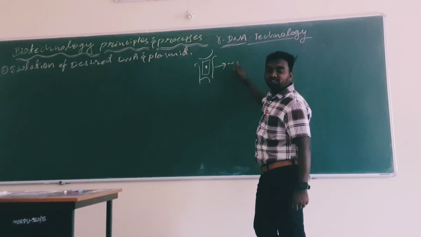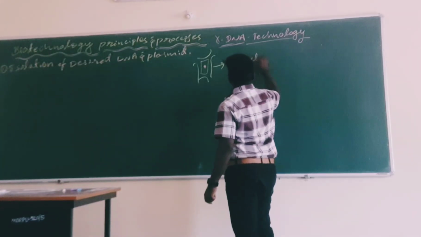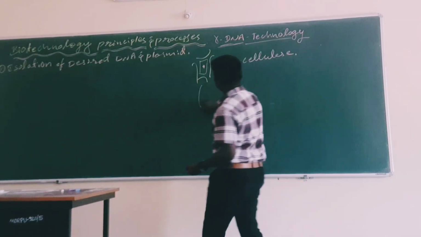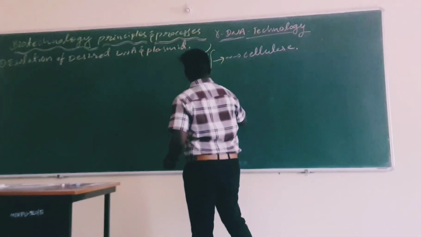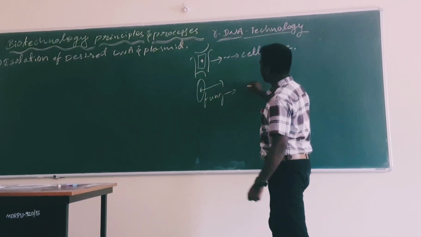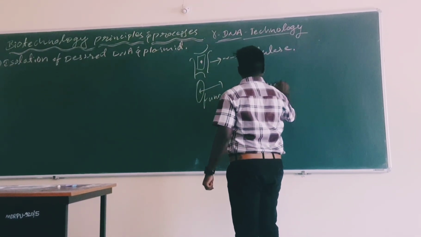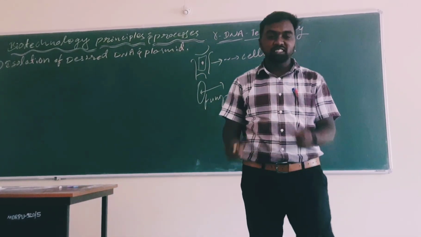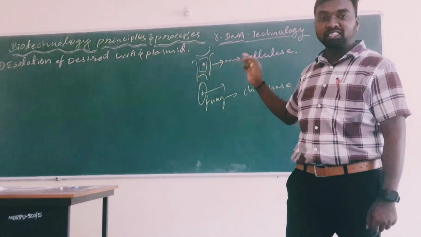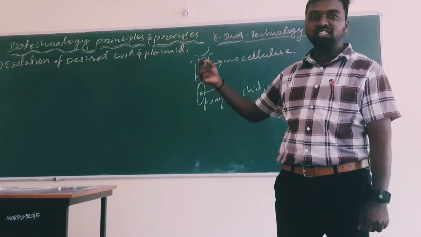Cellulase enzyme. Otherwise, from fungi we extract it using chitinase. Why cellulase? Because cellulose is present in the cell wall of plant cells. Chitin is present in the cell wall of fungi, so that is why we use chitinase.